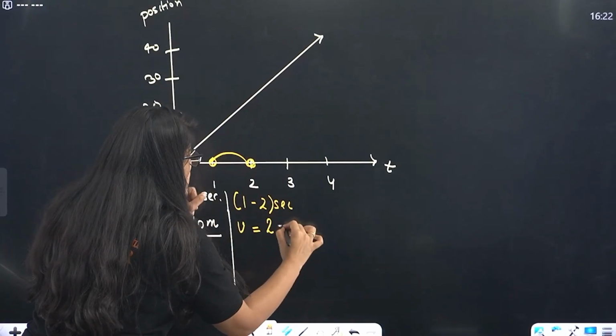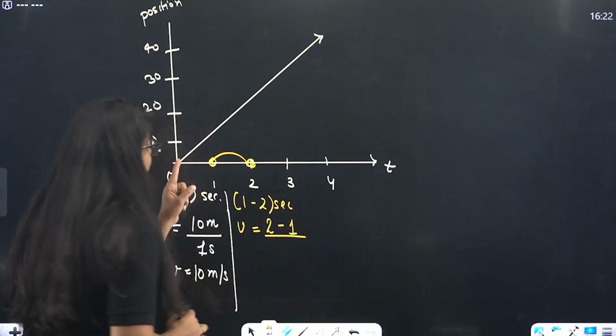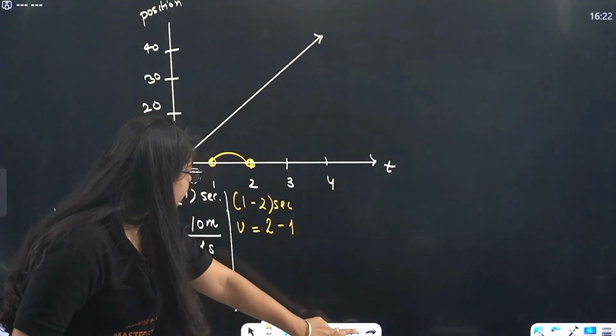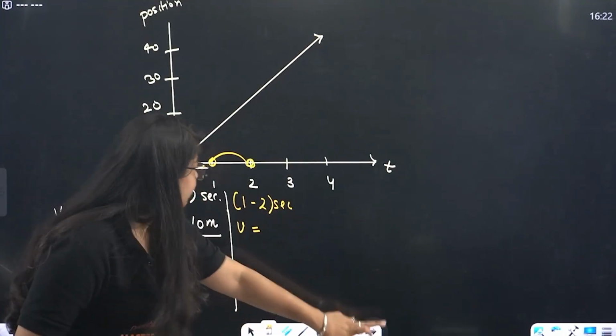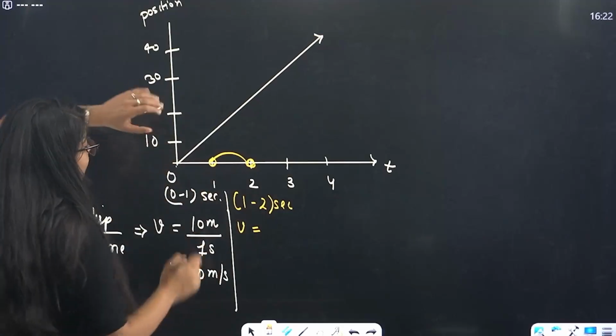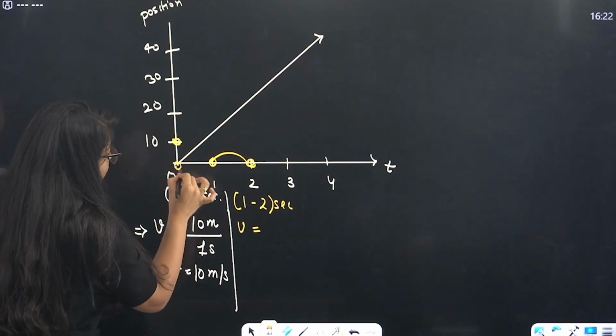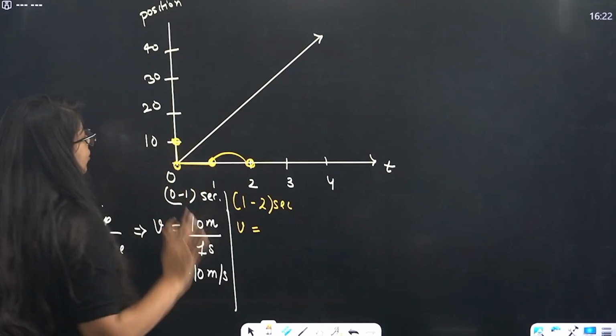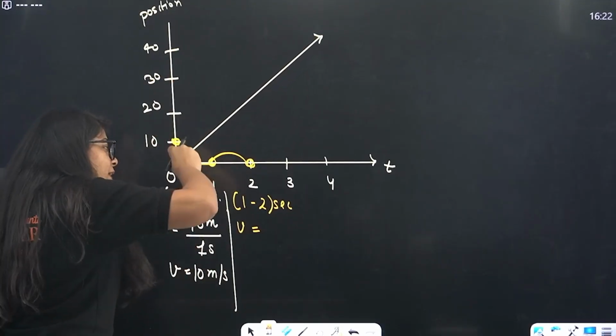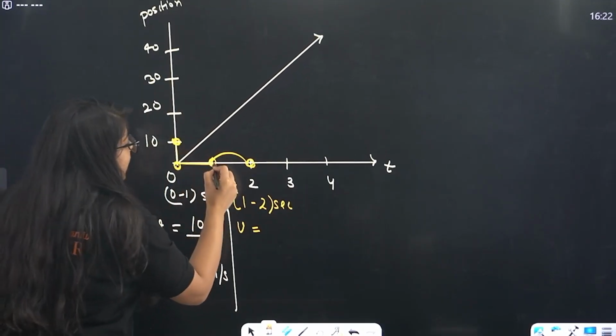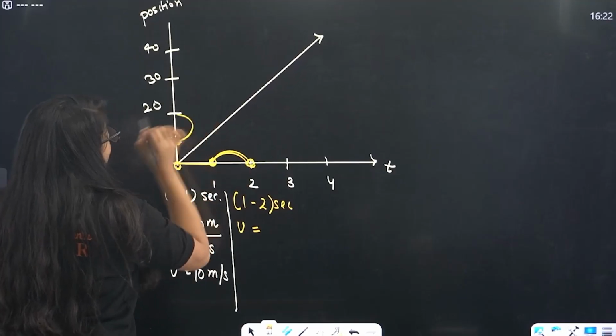Final position minus initial position, divided by time. Oh, I wrote final; it should be time. Okay, sorry. Position: in this 1 to 2 second interval, now I'm already at 10. From 0 to 1 second, I traveled from 0 to 10 meter. Now I am at 10 meter at 1 second. So in the next 1 second, I go from 10 to 20 meter.